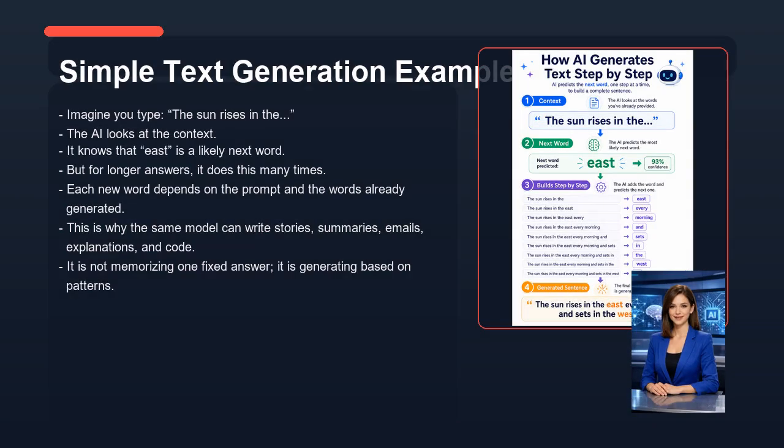Now let's look at a simple text generation example. Imagine you type, "The sun rises in the". The AI looks at the context. It knows that "east" is a likely next word. But for longer answers, it does this many times. Each new word depends on the prompt and the words already generated. This is why the same model can write stories, summaries, emails, explanations, and code. It is not memorizing one fixed answer, it is generating based on patterns.